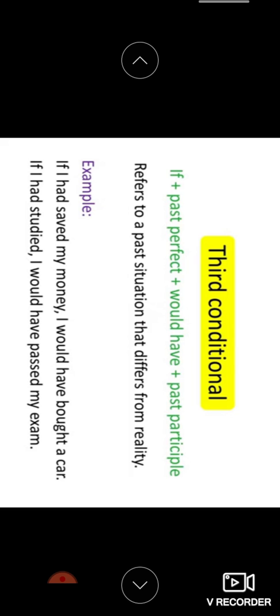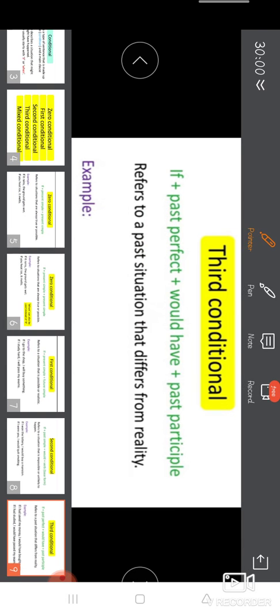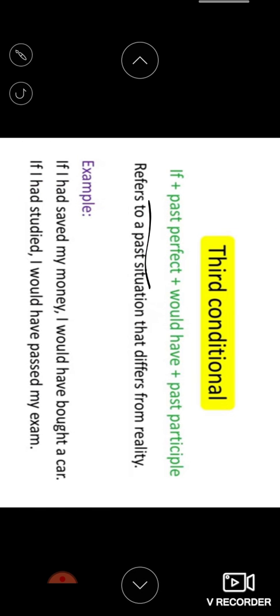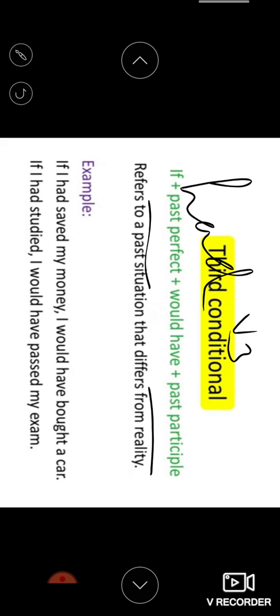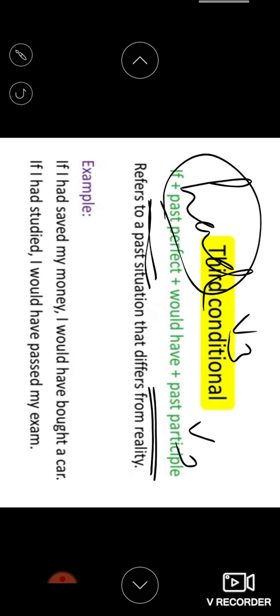Don't confuse them, there's a difference here. In the past perfect you always use had plus the V3 form. Past participle is nothing but only the V3 form. Keep that in your mind. Had will be there in the beginning, but in the end only the V3 form will be there, and would have is added.